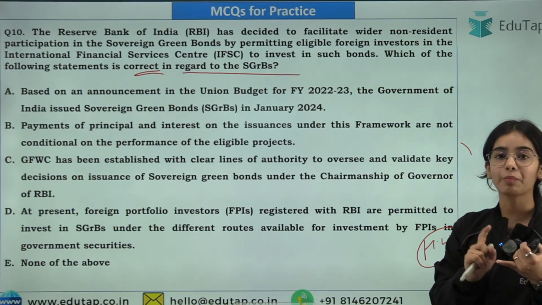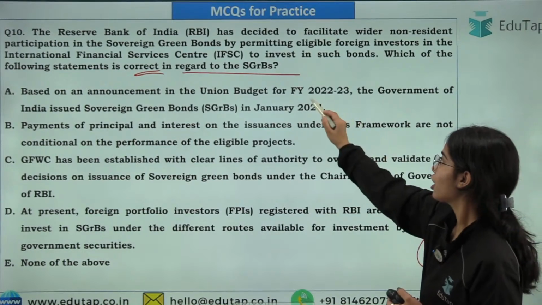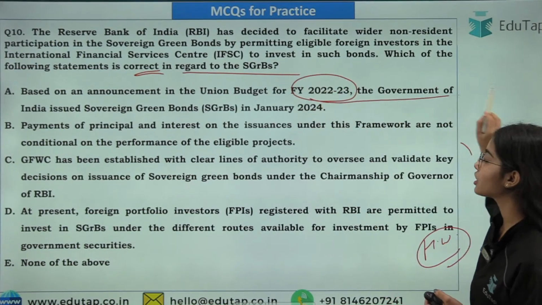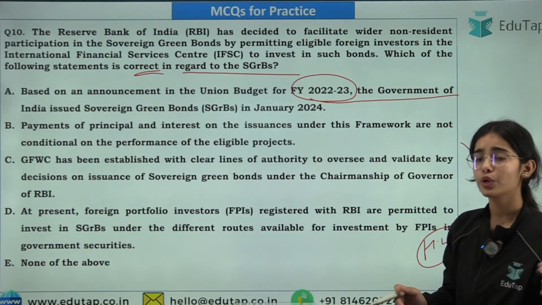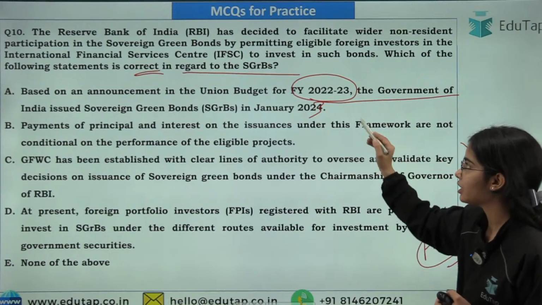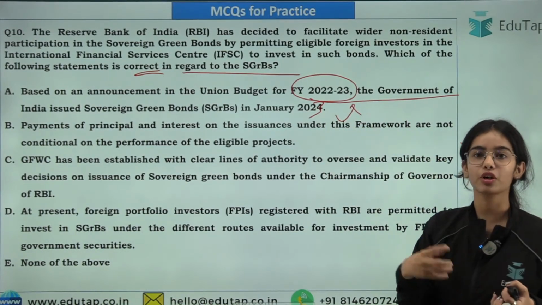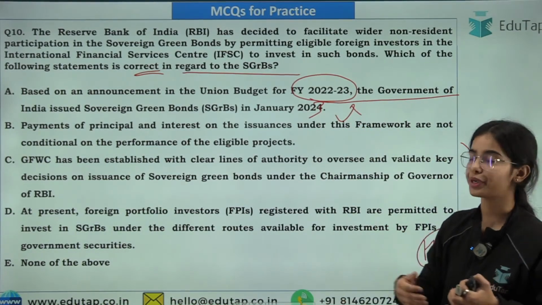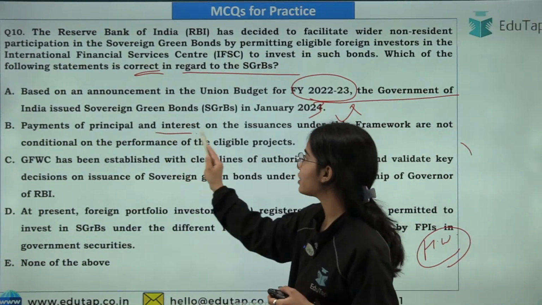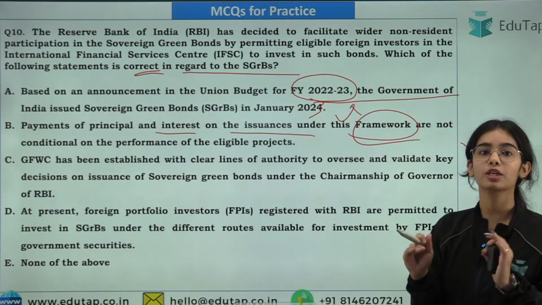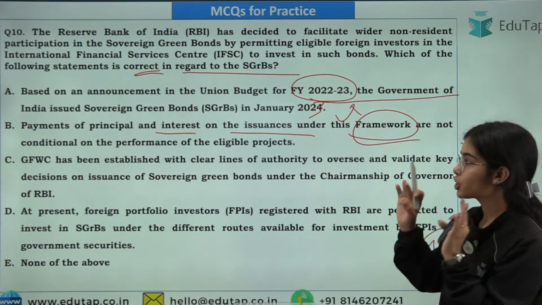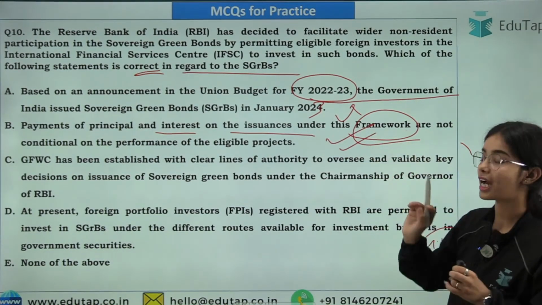So first statement is that based on the announcement in the Union Budget for the financial year 2022-23, the government of India issued sovereign green bonds in January 2024. No, it was issued in January 2023 because it was announced in Union Budget of financial year 2022-23. Okay. Payment of principal and interest on the issuances under this framework are not conditional on the performance of the eligible projects. So this is correct. Actually, they are not conditional.